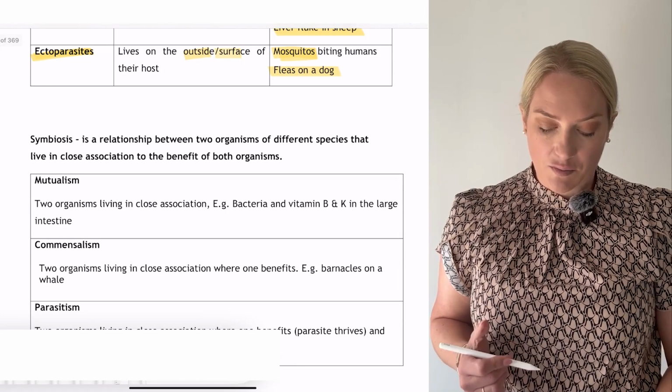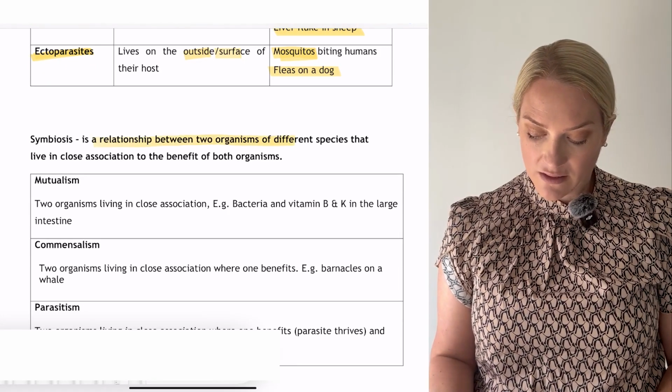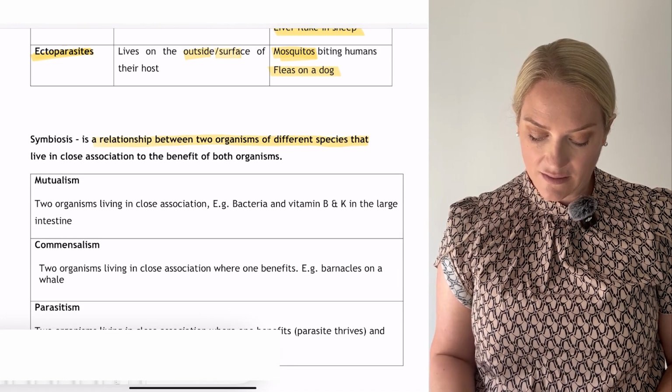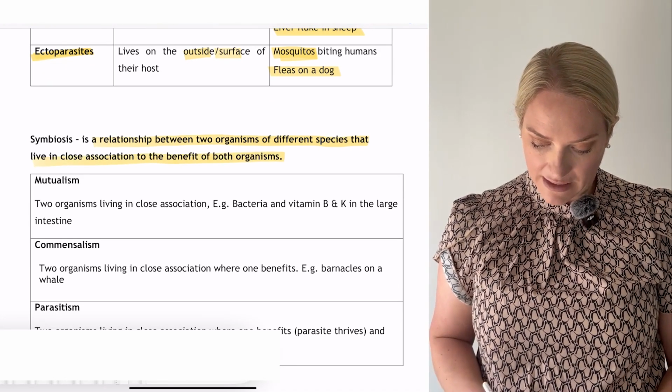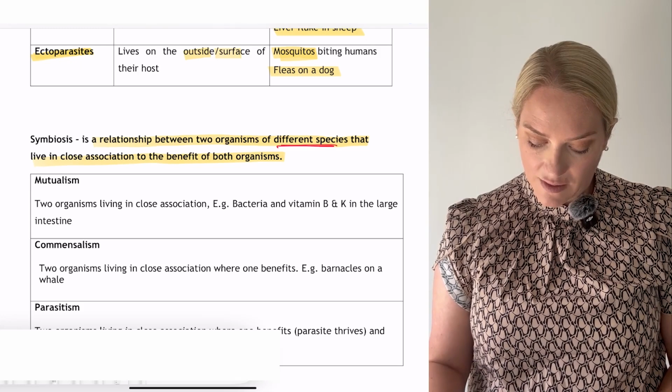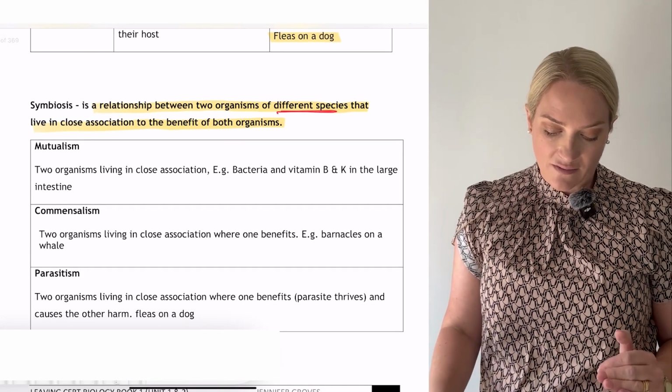This brings us into symbiosis. Symbiosis is a relationship between two organisms of different species. They live in close association and both will benefit. So these are different species here. Of symbiosis, we need to know different examples of symbiosis.